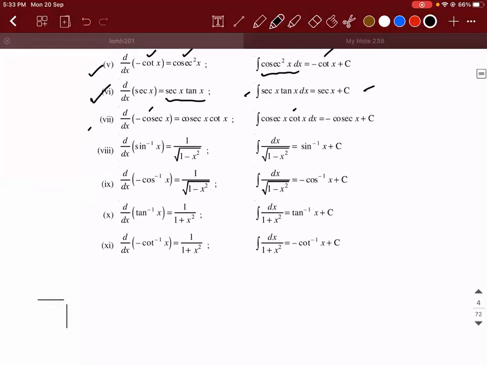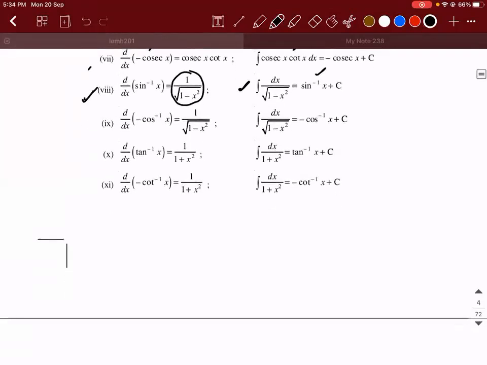Next. Derivative of sin inverse x is 1 by root of 1 minus x square. I hope you remember all these things. So the integral of 1 by root of 1 minus x square will be sin inverse x plus c. As I told you, there are no derivations as such. It is all about the reverse operation of whatever you did for derivatives. Similarly, derivative of minus cos inverse x is 1 by root of 1 minus x square.